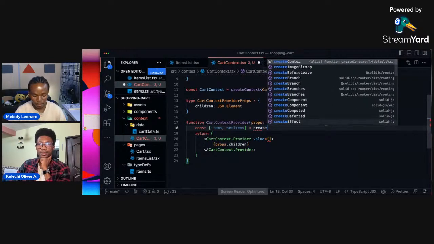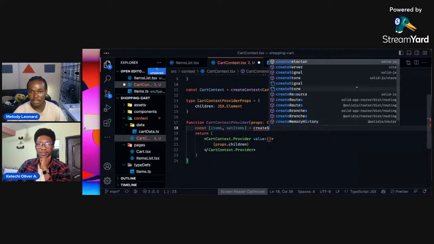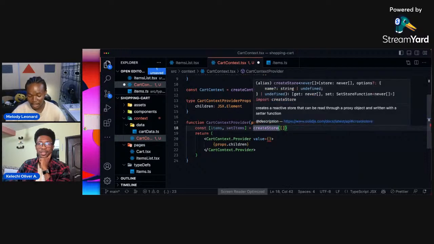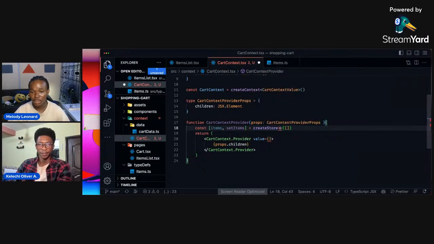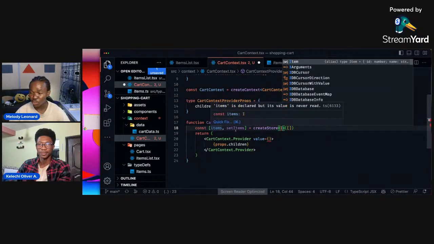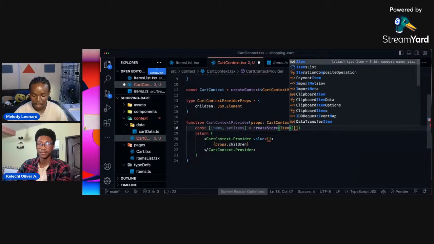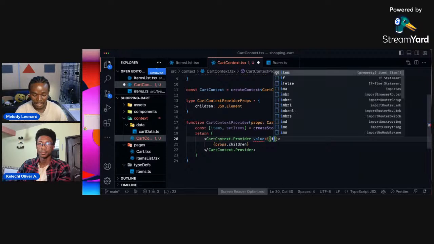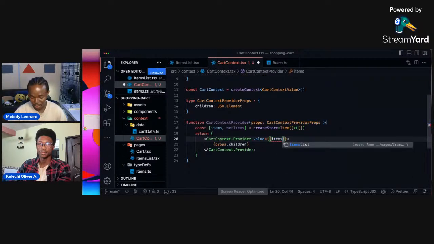Here the initial item is going to be an empty array, and we equally want to type this, because it is an empty array. This store is going to be of type items array, and this fixes a TypeScript error. Now in here, we want to pass in an object where we have items and setItems.